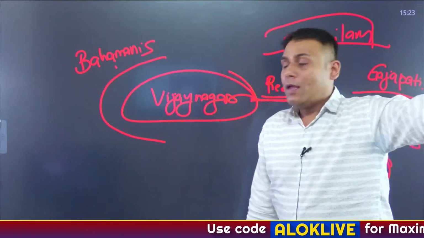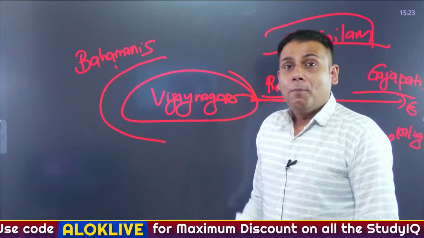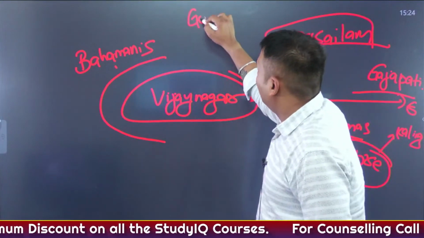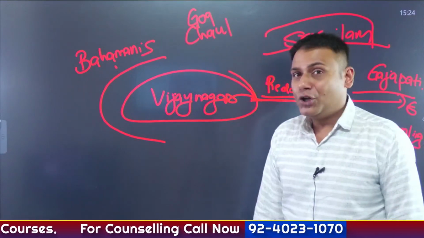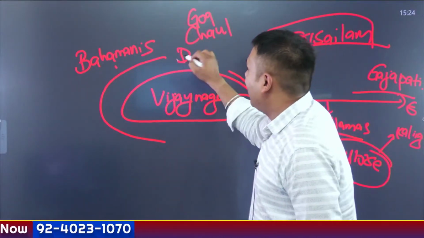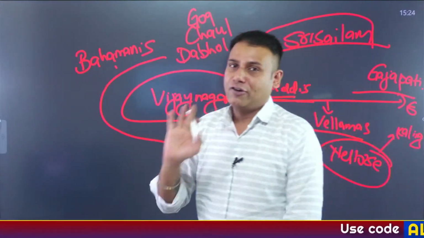And in this part, what happened? From the Bahamanis, he had occupied the region of Goa. He had occupied the region of Chaul, which is located in Raigad district of Maharashtra, and he had occupied Dabhol, which is located in Ratnagiri district of Maharashtra.